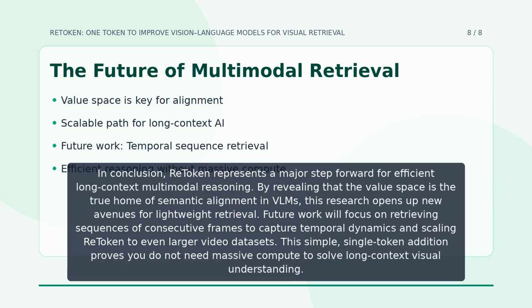In conclusion, ReToken represents a major step forward for efficient long-context multimodal reasoning. By revealing that the value space is the true home of semantic alignment in VLMs, this research opens up new avenues for lightweight retrieval. Future work will focus on retrieving sequences of consecutive frames to capture temporal dynamics and scaling ReToken to even larger video datasets. This simple, single-token addition proves you do not need massive compute to solve long-context visual understanding.